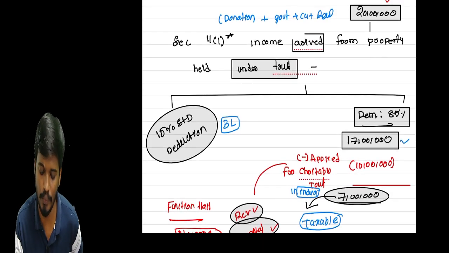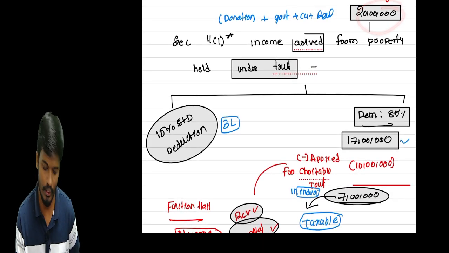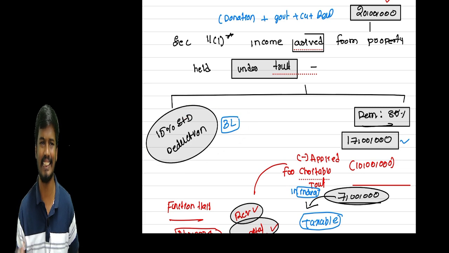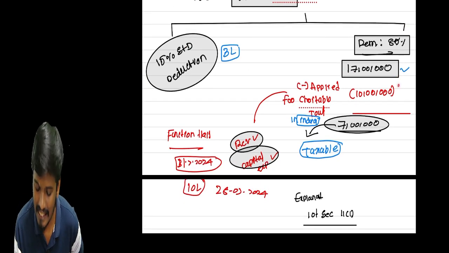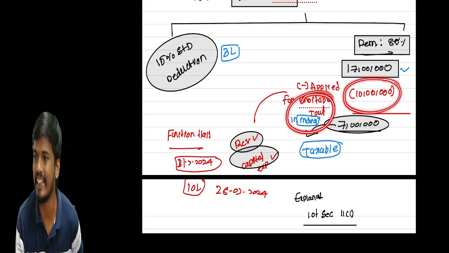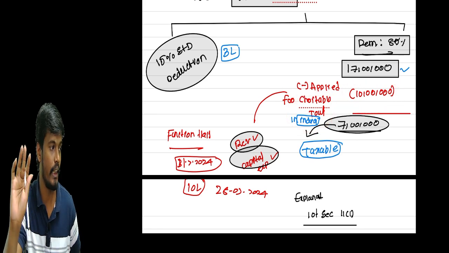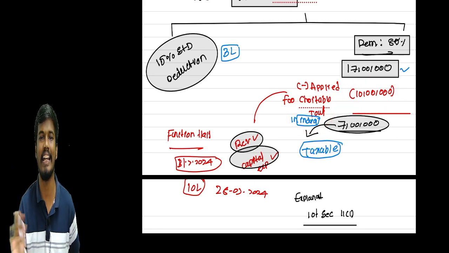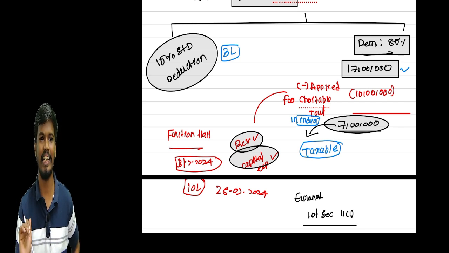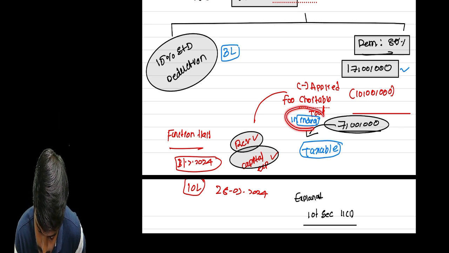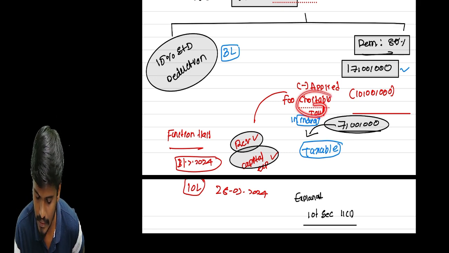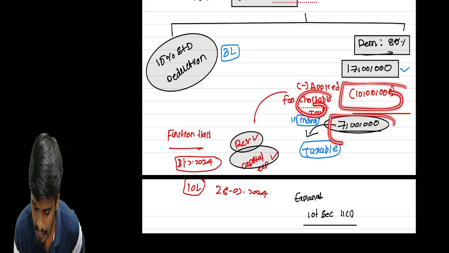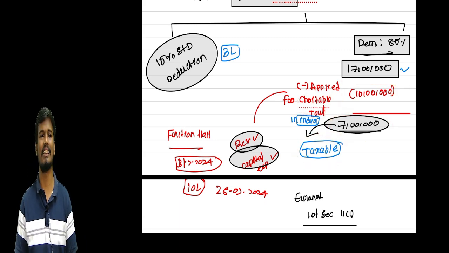In my example, 20 lakhs my income, out of that 15% is a standard deduction, 3 lakhs is exempt, remaining 85%, 17 lakhs. Out of the 17 lakhs, 10 lakhs we applied for the charitable purpose in India. Sir, if any amount is applied outside India, that will not get any exemption. But whatever the amount you incurred in India, you only get the exemption for that income. So whatever the amount applied for the charitable purpose in India, we get the exemption. 10 lakhs exempt, remaining 7 lakhs is taxable.